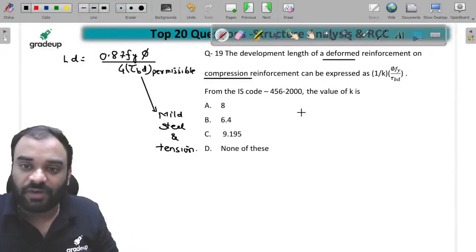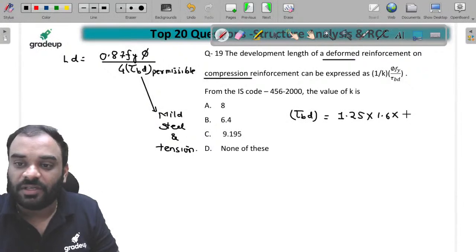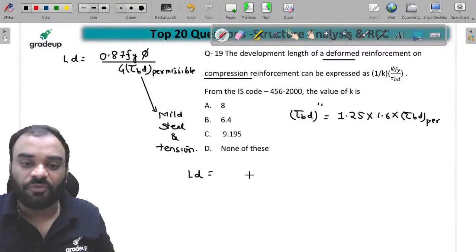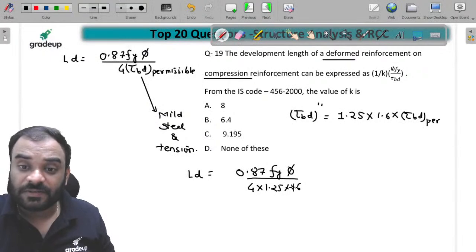So this particular value, which is tau bd permissible, gets modified over here and can be written as 1.25 times 1.6 times of tau bd permissible. ये हो जाएगा जी. Now let's calculate the value of LD. 0.87 Fy into phi upon 4 into 1.25 into 1.6 tau bd.